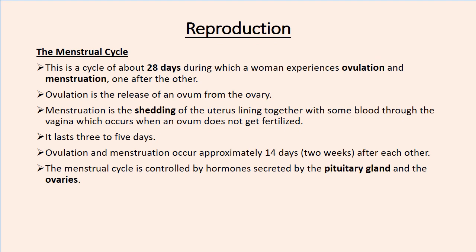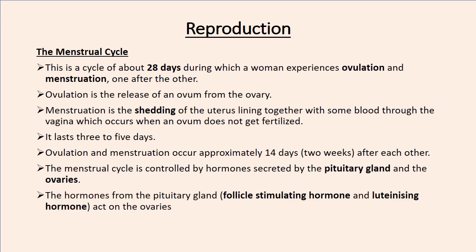So the menstrual cycle is controlled by hormones secreted by the pituitary gland and the ovaries. There are two types of hormones involved in these processes. The first type of hormones are secreted by the pituitary gland. The second type of hormones are secreted by the ovaries.